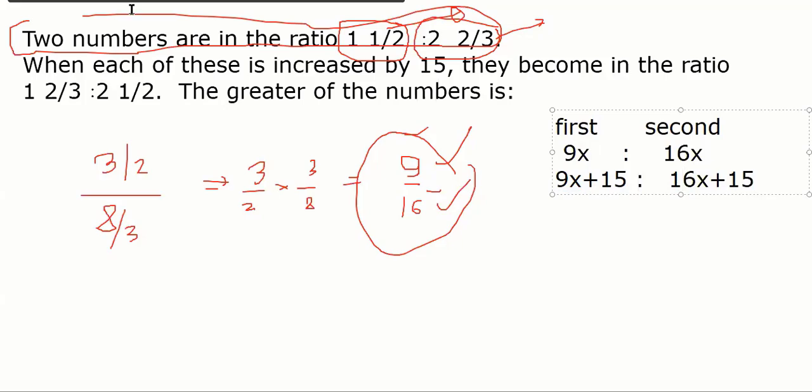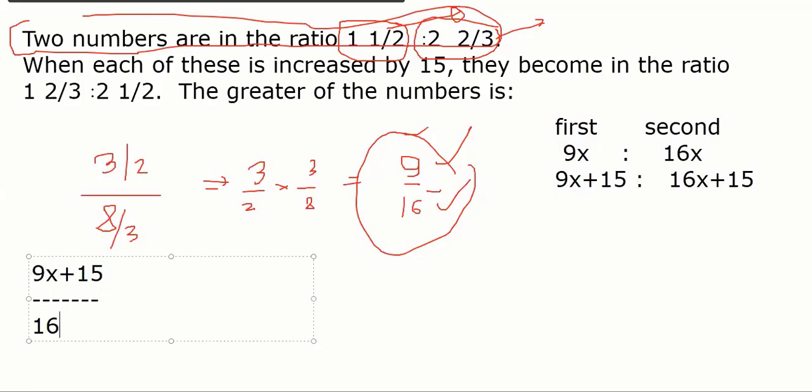So let me write. What is the ratio given? The ratio of these two numbers is (9x plus 15) by (16x plus 15). And that ratio is given as what, Shubhi? This. Can you convert this mixed fraction into an improper fraction?